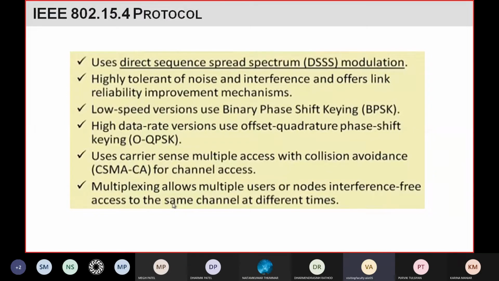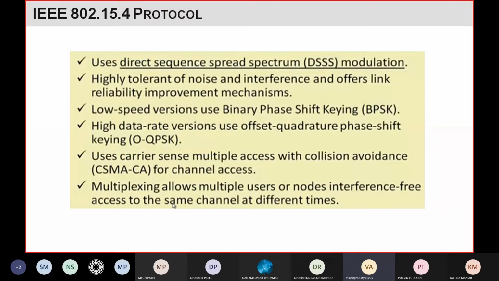And with that they use collision avoidance. Collision avoidance means a single channel is used by multiple users, so it should not happen that the data is interchanged between the users. You transmit a signal for device 1 and some data for device 2, and it should not happen that, because we are using the same channel, the data meant for device 2 is received by device 1 and the data meant for device 1 is received by device 2.